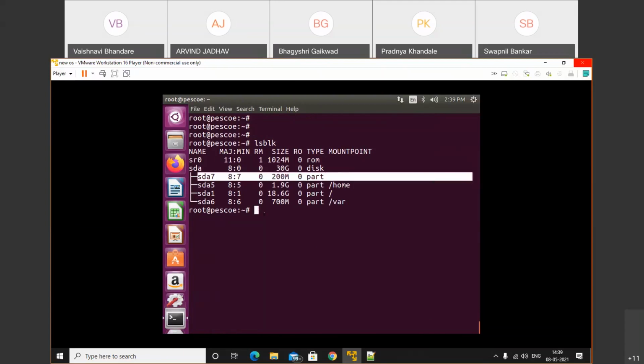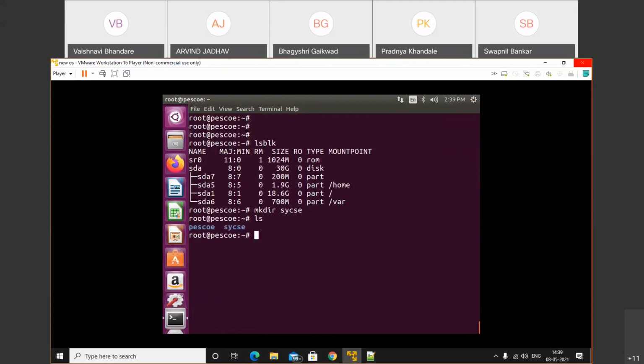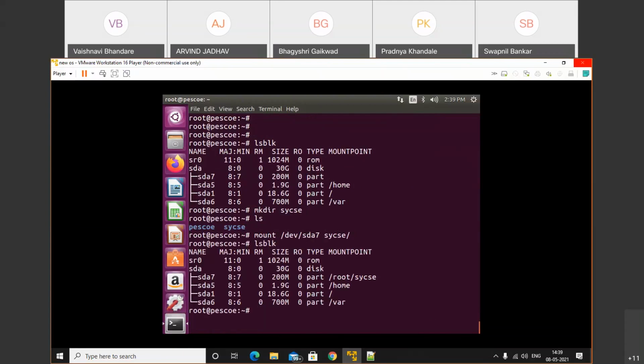Right now our disk sda7 is not properly mounted on any directory. So to perform that mount operation, we require a directory, mkdir. Here I will use sycac. So we have successfully created sycac. Let's perform the operation, mount /dev/sda7, and after that the name of the directory is sycac. Now check the lsblk command. See, it is showing /root/sycac. Earlier it was not showing anything. So by using this we can perform a temporary mount operation.